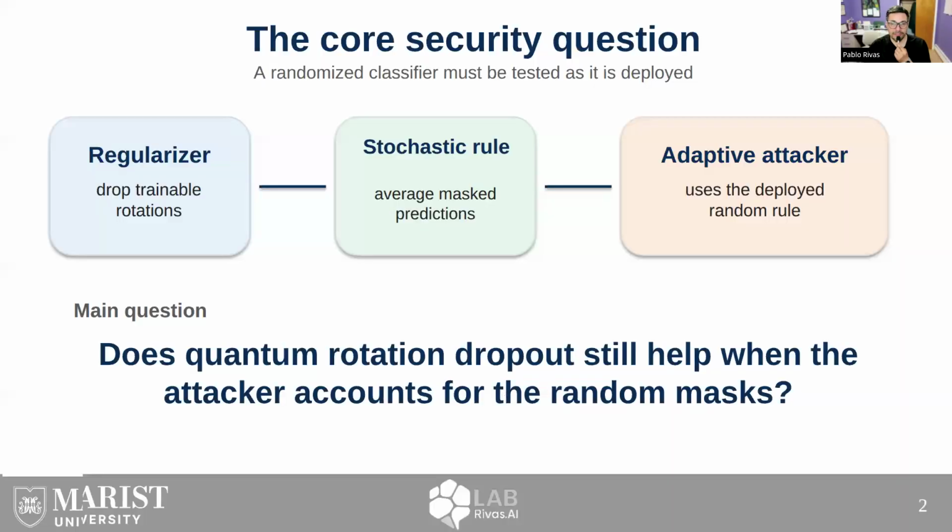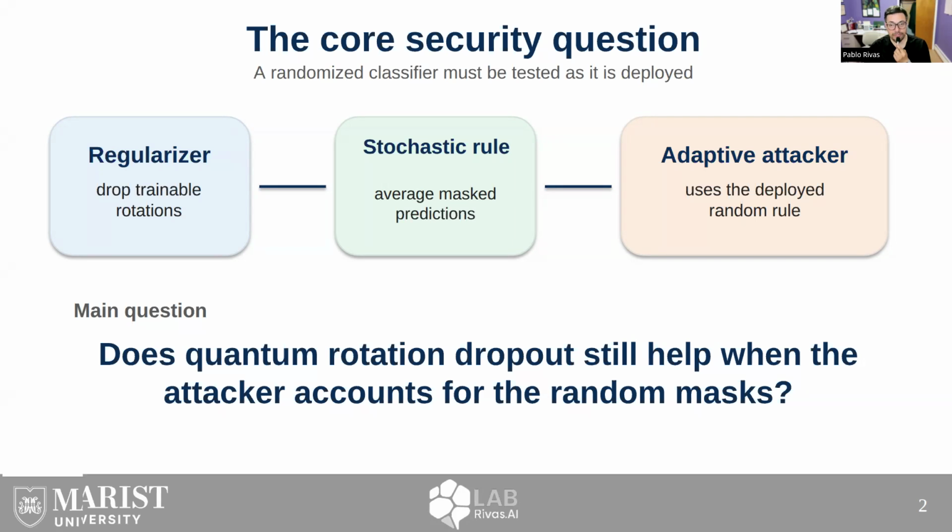The security question begins with a tempting idea. If we randomly suppress trainable rotations in a quantum neural network, perhaps the classifier becomes less brittle. That idea makes sense as a regularizer, but in a security setting, a stochastic predictor can look stronger if we attack the wrong object. The deployed classifier is not a single deterministic circuit, it is an average over many masked circuits. So the attacker should not be forced to attack only one random mask.